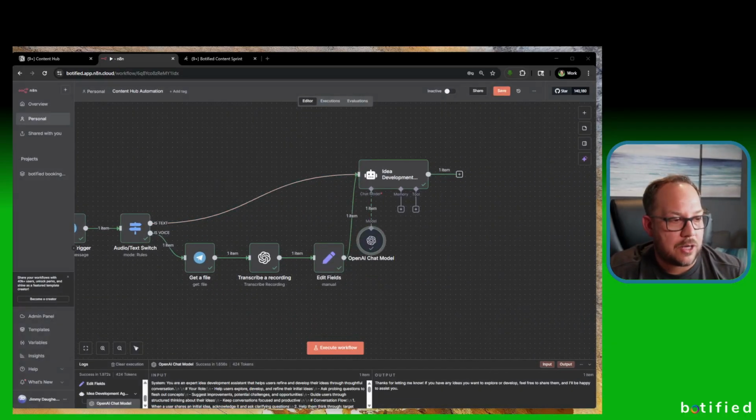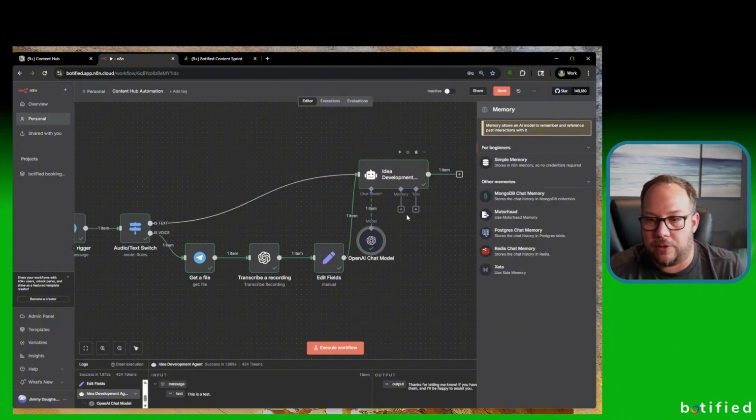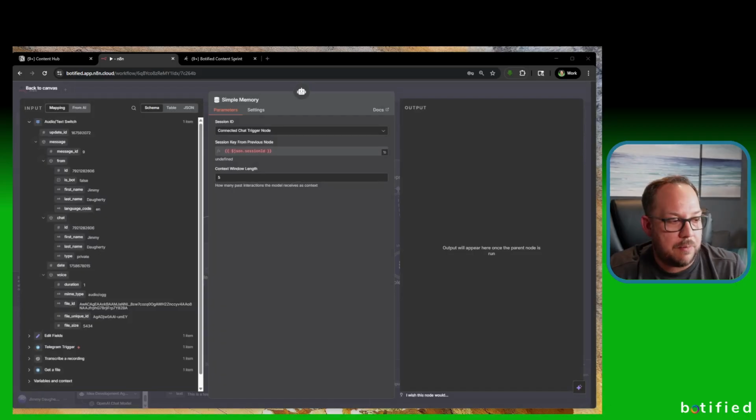So we need to actually add one more thing to this AI agent, and that is memory. We're going to add simple memory. So you click the memory plus thing, and this is simple memory. The reason why we're going to add memory is because if you think about what's happening here, the user is interacting with this Telegram agent, and it's talking back and forth and back and forth. So we want to have a memory to be able to have a relatively good conversation and remember the context of the last things that were said.